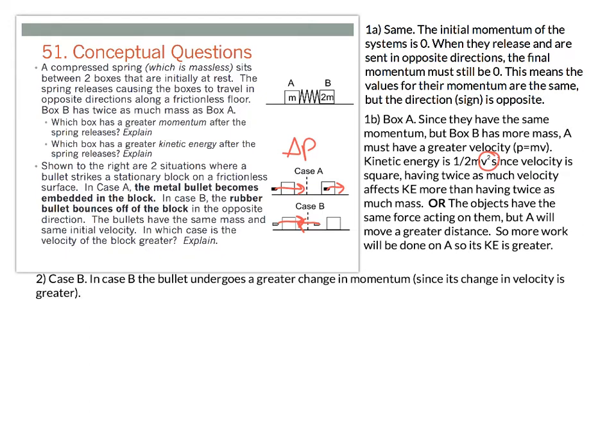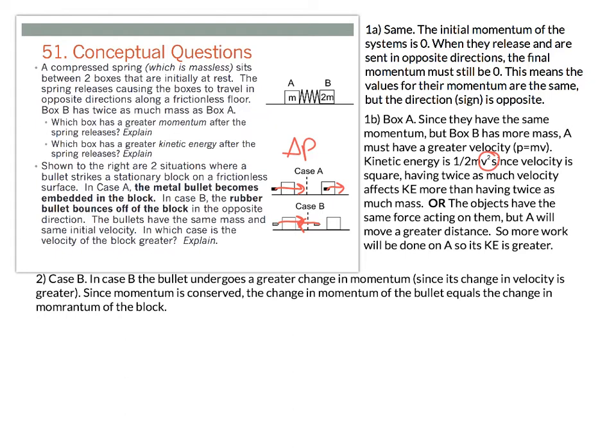Since we know that momentum is conserved, whatever the change in momentum of the bullet is, that's equal to the change in momentum of the block. That's the only way for the momentum of the system to be conserved, is if whatever one gains in momentum, the other one loses. So in case B, the change in momentum is bigger for the bullet, which means the change in momentum is bigger for the block, and therefore the block is traveling faster.